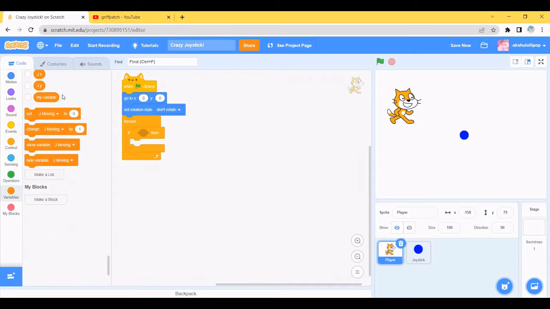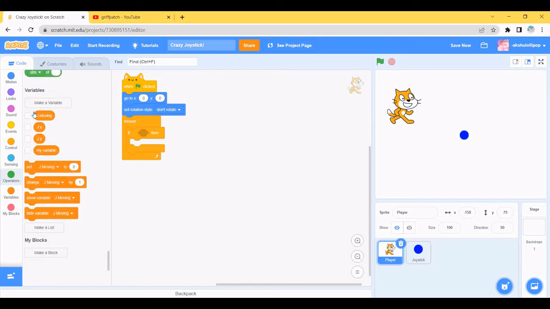I have already created some variables. So these are J moving, J X and J Y. It's joystick moving, joystick X and joystick Y. So this variable, joystick moving, says if the joystick moves, and joystick X is the X and joystick Y is the Y of the joystick.